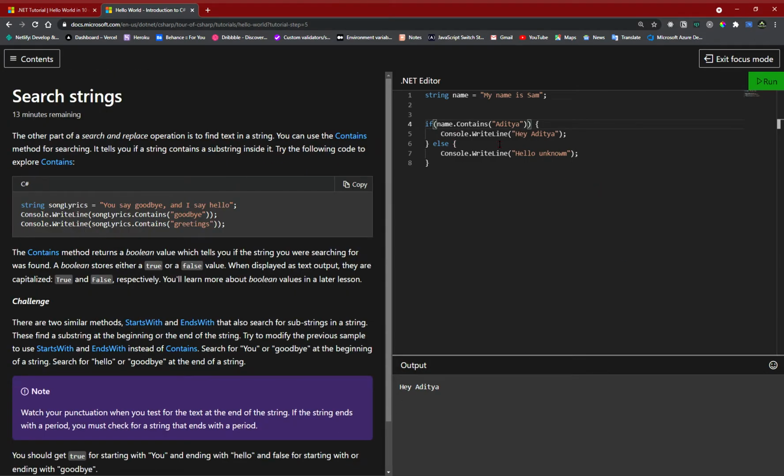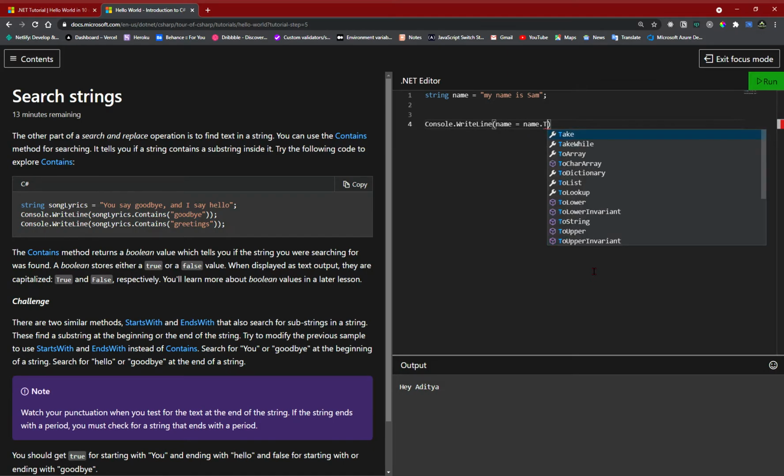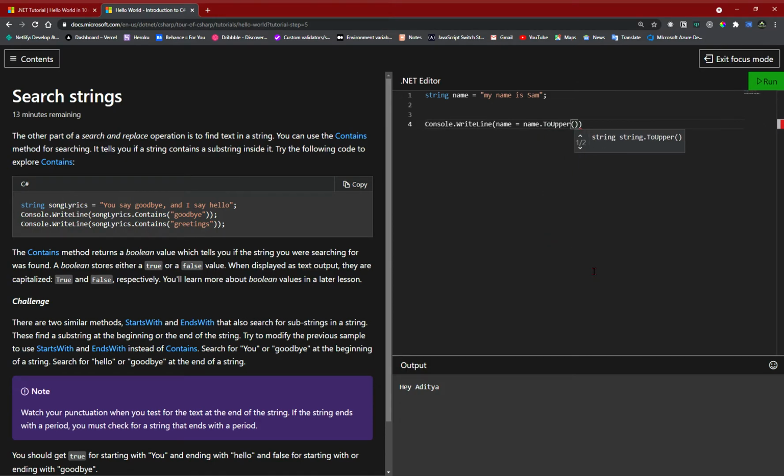So what I'm trying to say is that if you want your string to be in uppercase, you can just get rid of it totally and say console dot write line, and you can say name is equals to, now name will be name dot ToUpper, and that's it. I guess it's gonna make uppercase for my name is Sam.